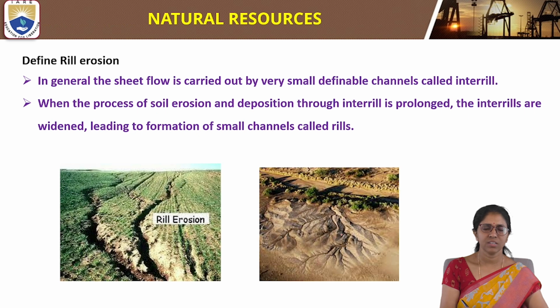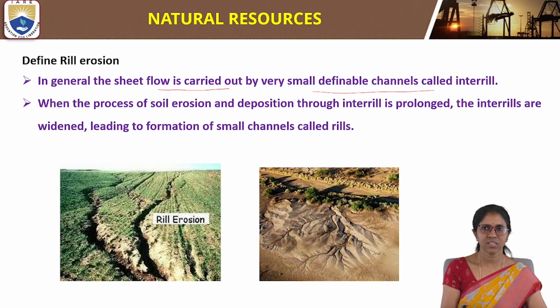The next erosion is defined as rill erosion. This is also one type of soil erosion. In sheet erosion, thin layers of topsoil are removed by raindrop impact. In the case of rill erosion, it is generally sheet flow. In general, the sheet flow is carried by very small definable channels called interrills.